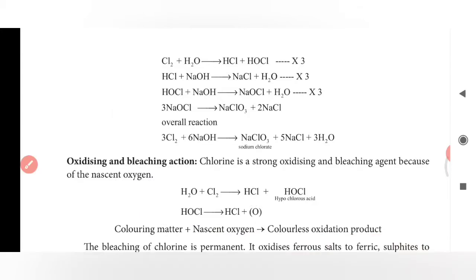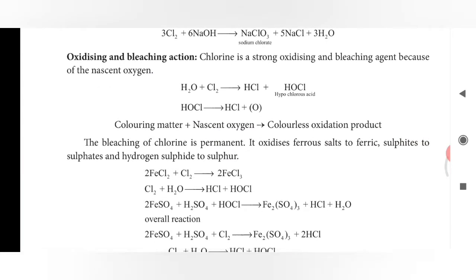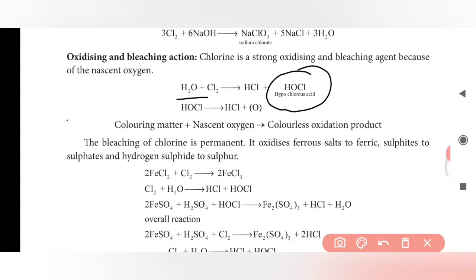Let's see how to prepare hypochlorous acid. This is the reaction between the water molecule and chlorine. If you add chlorine to water, you get hydrochloric acid along with the formation of hypochlorous acid. Here the coloring matter plus nascent oxygen gives a colorless oxidation product. The bleaching of chlorine is permanent.